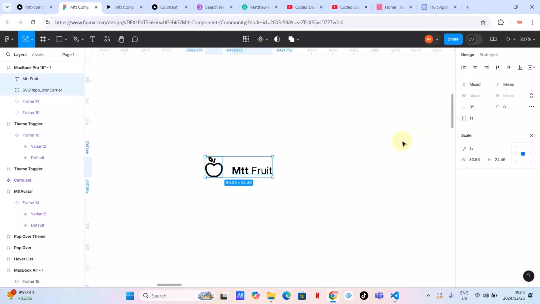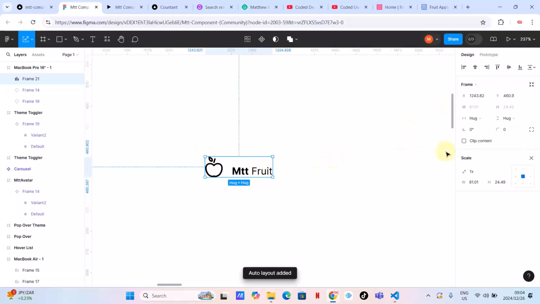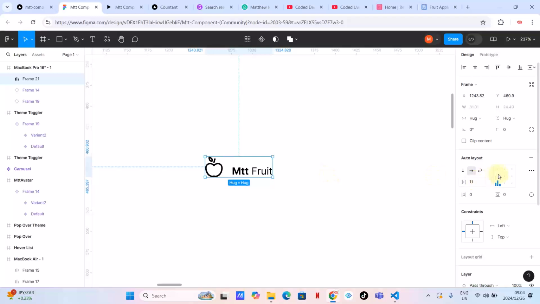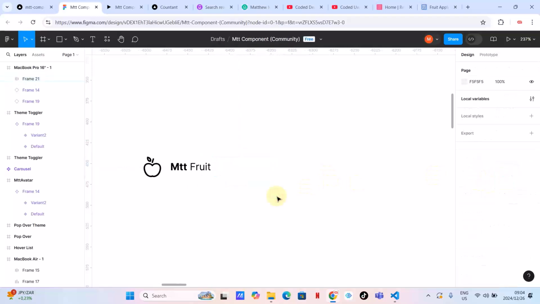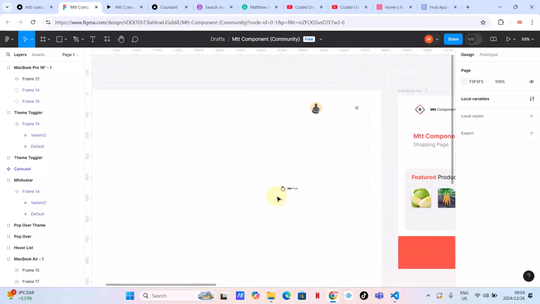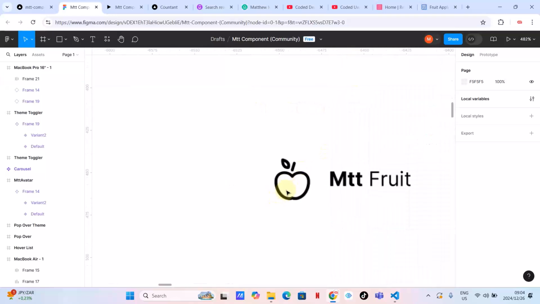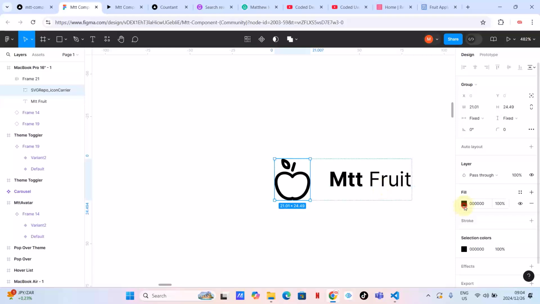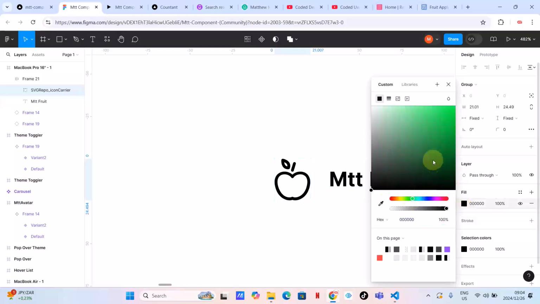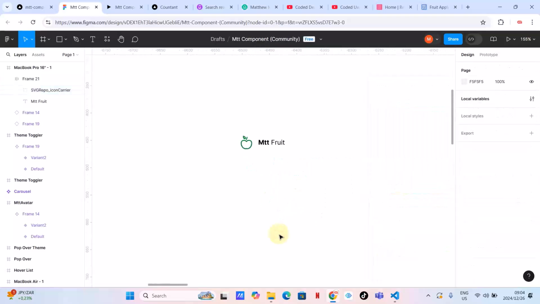Okay, and then I'm going to press Shift A to make an auto layout, and then V so that I can get these details. As you can see, the alignment is not right, and then the alignment is perfect. Okay, and then let's just choose some identity colors, which is different shades of green.